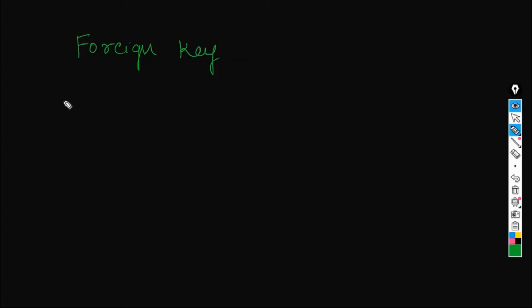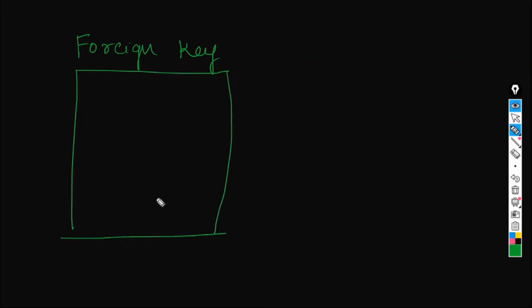But in the real world, what happens? When you get a request to create a table, obviously the user will mention which has to be the primary key and foreign key. All this information will be mentioned. Let's take the example as usual, our student table. This is the student table. And then we'll have a department table, which will have a department name and ID.